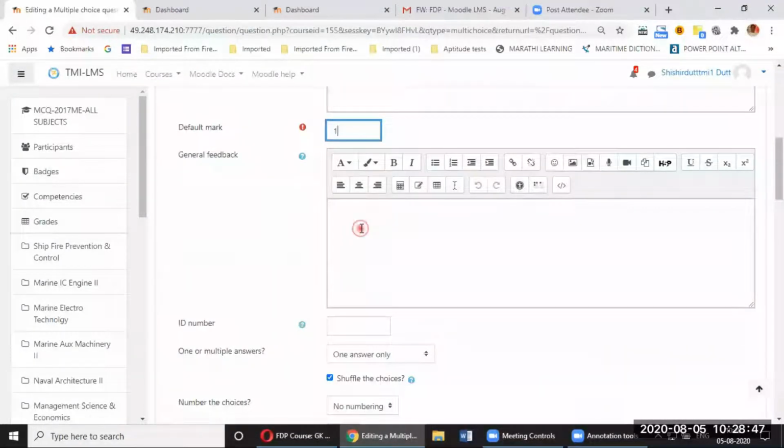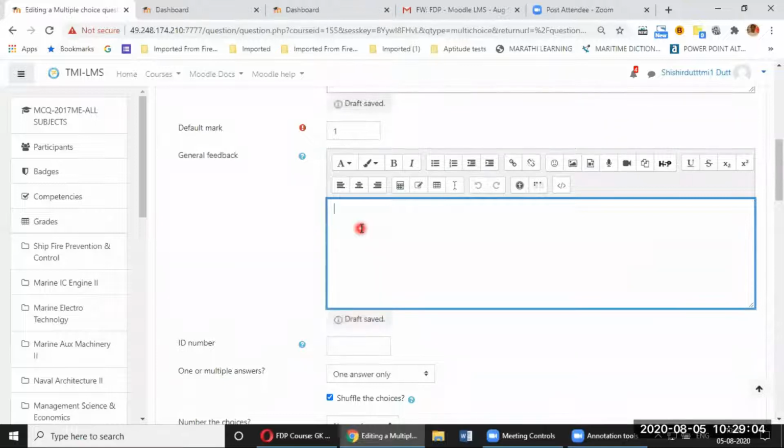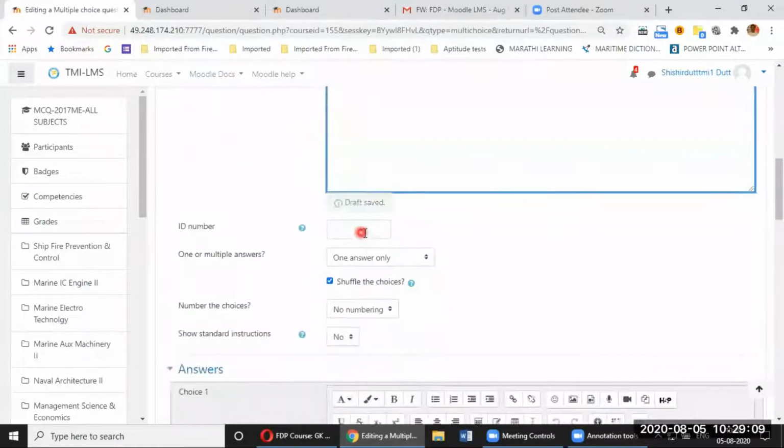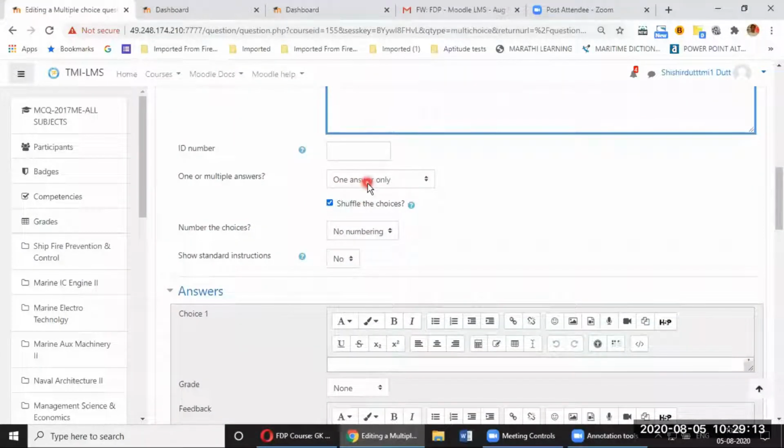General feedback is something that will be displayed after answering the question. You can say very well done, the answer is correct. I can give the logic, a picture, a video, anything over there in the general feedback. I leave it blank over here. Right now, I don't want to use this general feedback. The ID number of the question, I will leave it blank. By default, as you can see, there is only 1 answer.